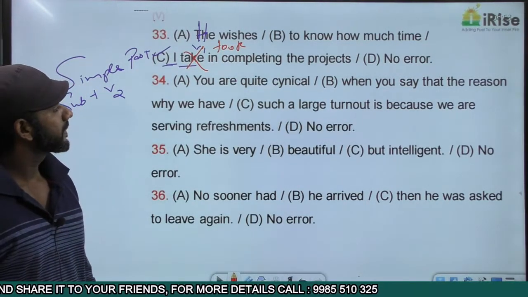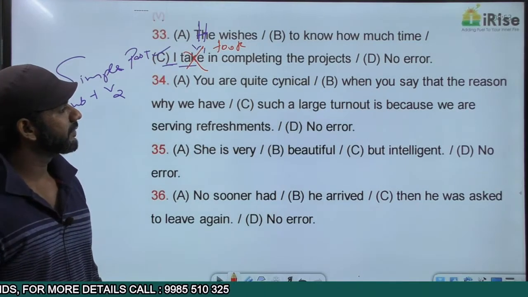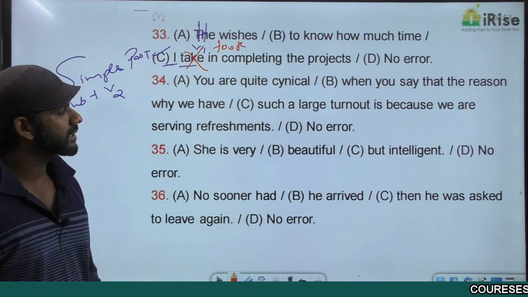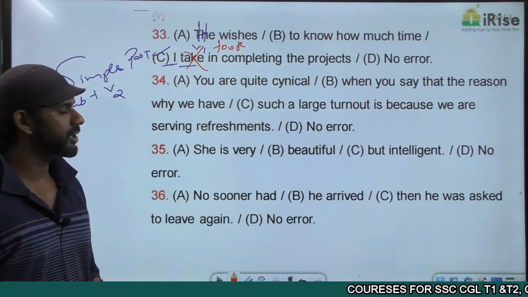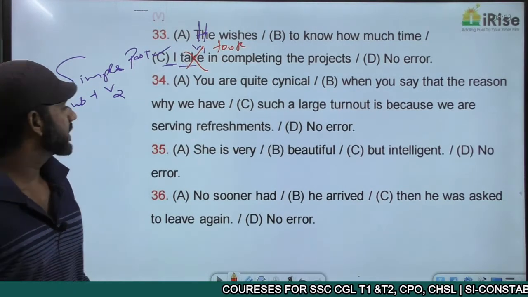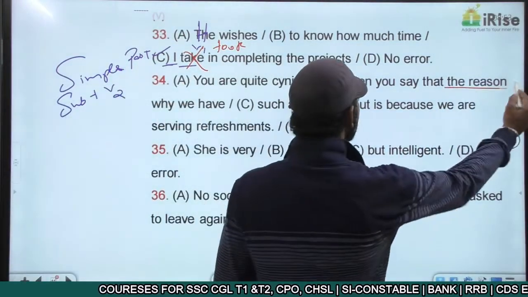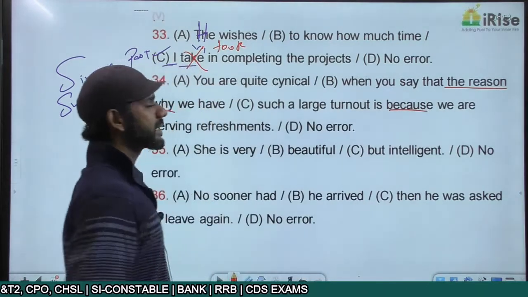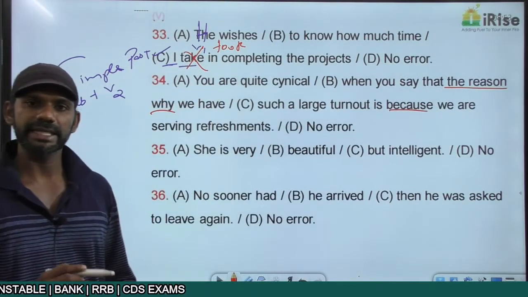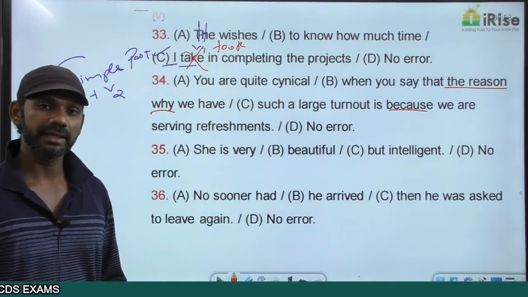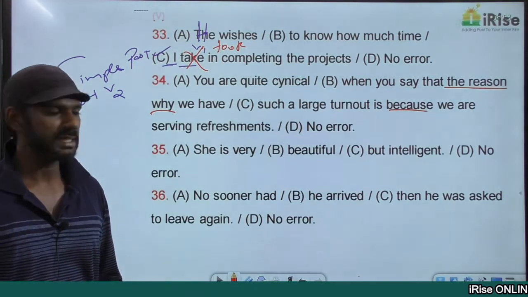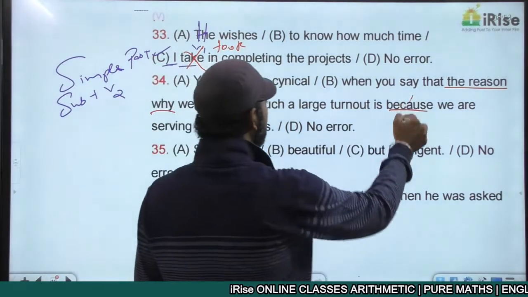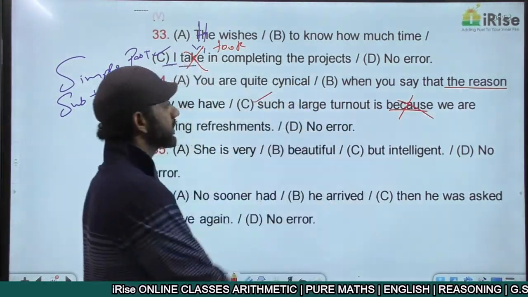The next one. You are quite cynical when you say that the reason why we have such a large turnout is because we are serving refreshments. The reason why is a cause and effect indicator. Because is also a cause and effect indicator. We have two cause and effect indicators in this sentence. The error is regarding the concept of redundancy. So going from the left to the right, because is not required in this sentence. The error is in part C.